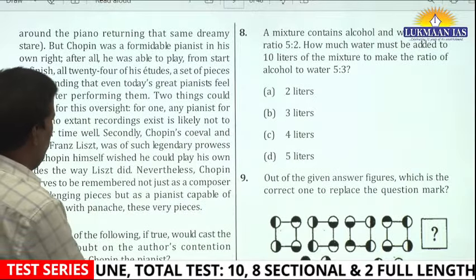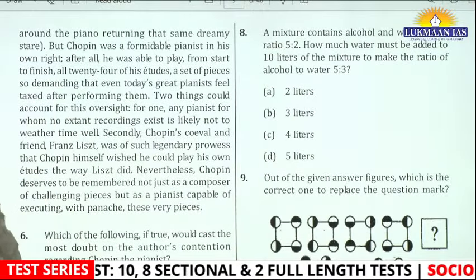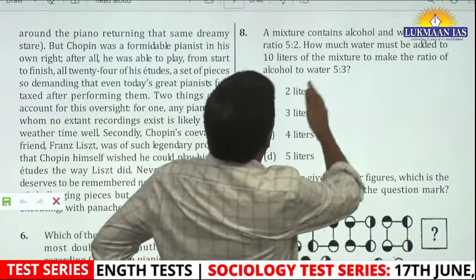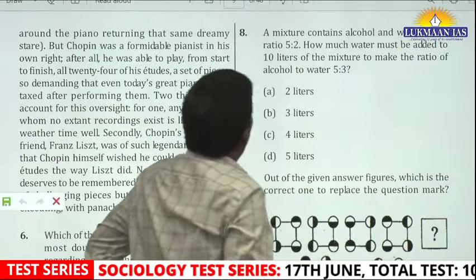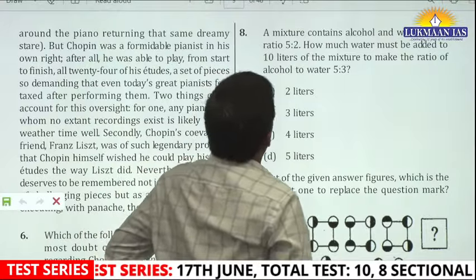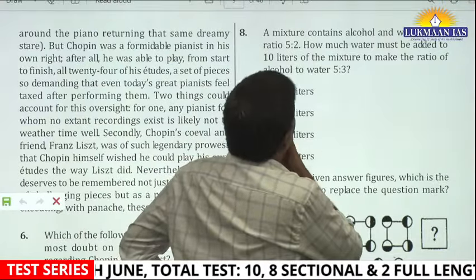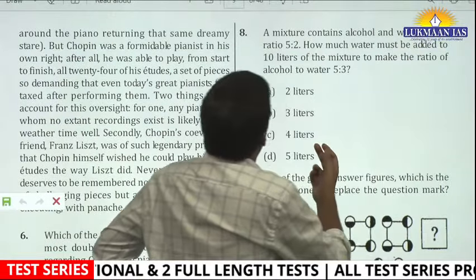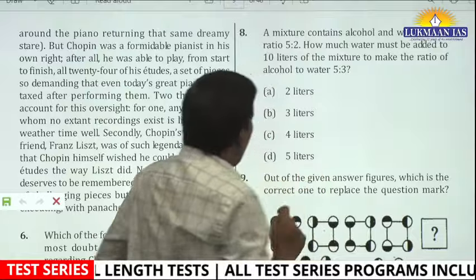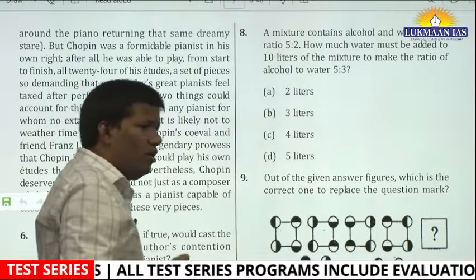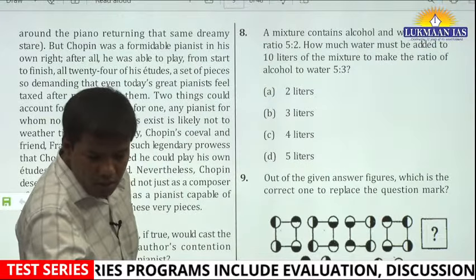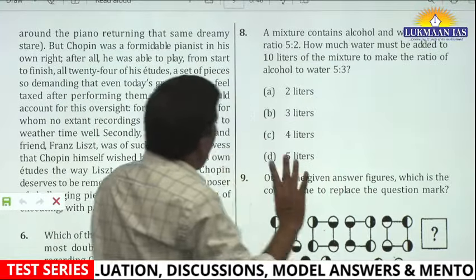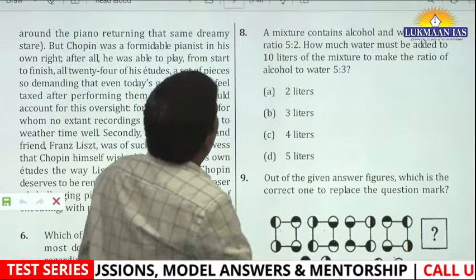Okay, see, this question is very easy. These two questions. My idea is to take a more difficult question. Now, what they say: the mixture contains alcohol and water in the ratio of 5:3. So, how much water must be added to 10 liters of mixture to make the ratio... See, in the quantitative part, if you write too many equations, then it is going to create trouble.